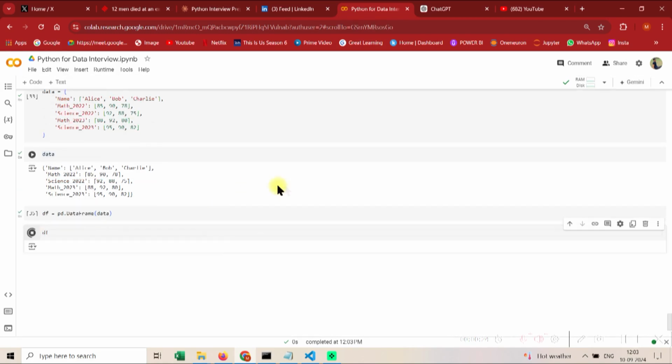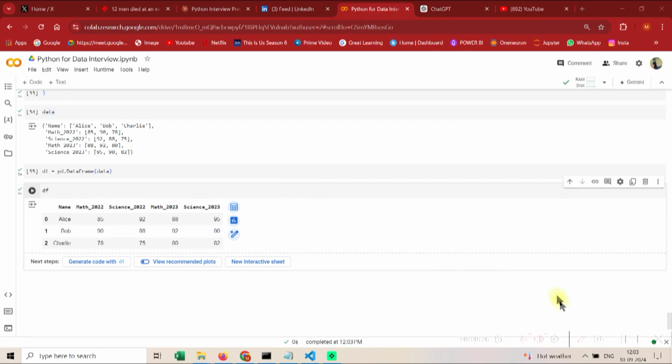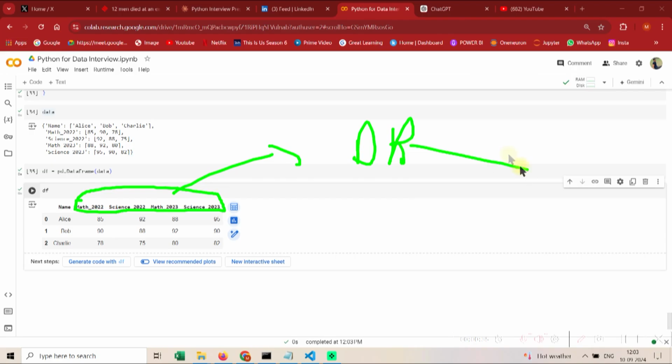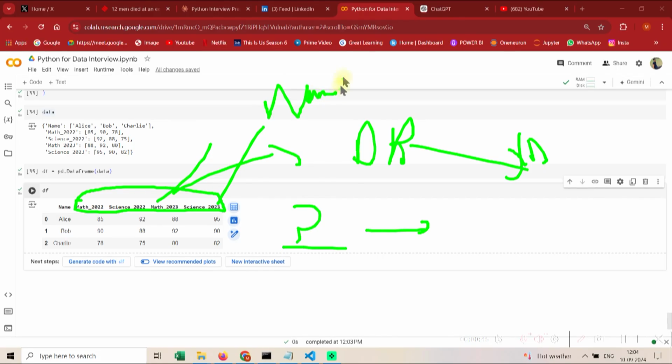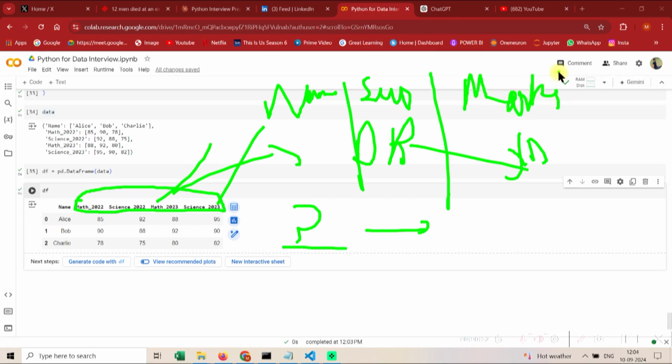Let's have a look at the data frame. The data frame is in this order, right? Let's say you're trying to create a dashboard and you need one column on which you can apply a filter. A filter would be of year, a filter would be of subject. So how would you transform it? You need it in a format where you will have name, something known as subject, and something known as marks. And here also, guys, this is a very important problem statement.